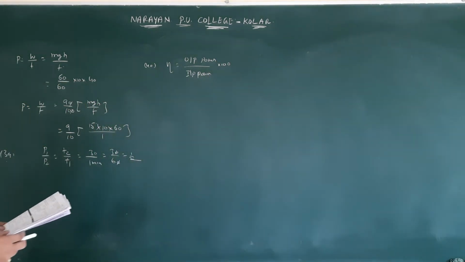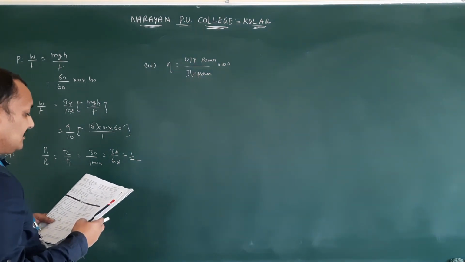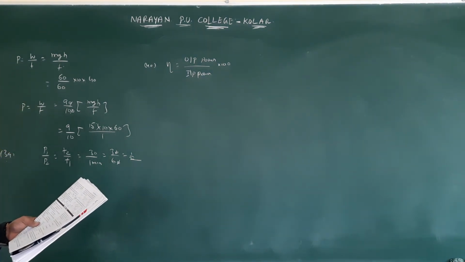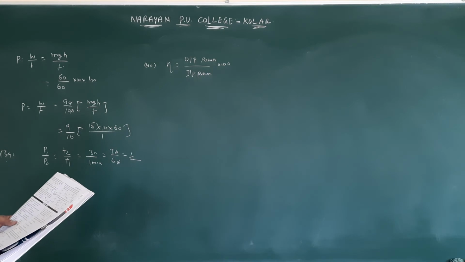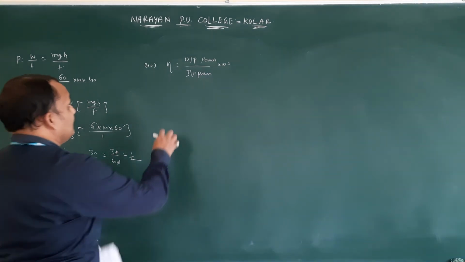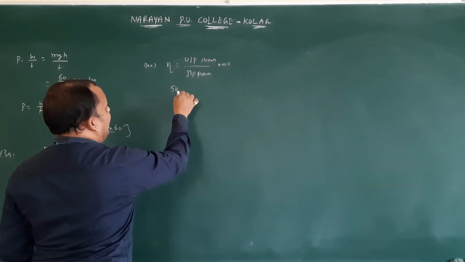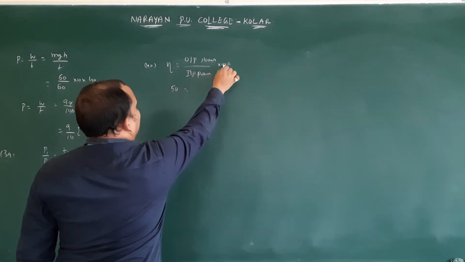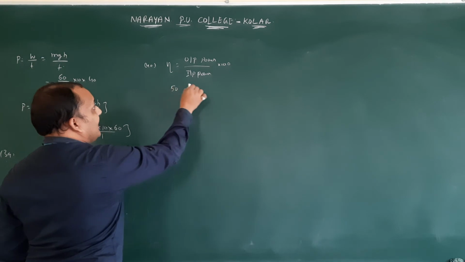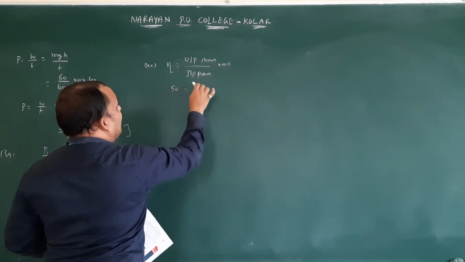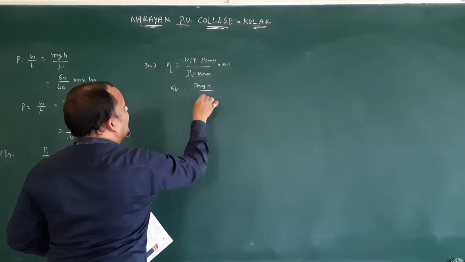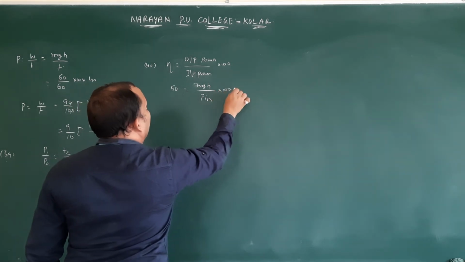They gave output power: 7,200 kg of water per hour from a well of 100 meters deep. So efficiency, how much they gave? 50%. 50 is equal to, if this 100 you take, then 50 by 100 you should write here. Output power mgh by t, divided by Pin, into 100.